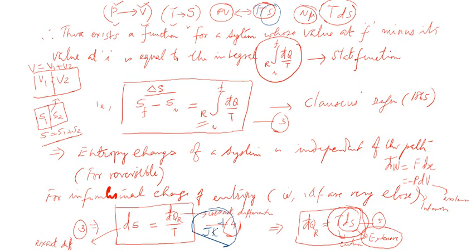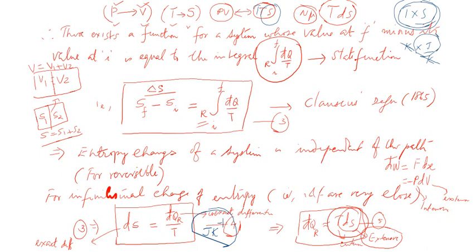And if you multiply temperature with entropy, check it dimensionally. Temperature is Kelvin, and the unit of entropy is joule per Kelvin. So cancel Kelvin with Kelvin. What will be the dimension of TS? T into S will be joule, the dimension of energy.